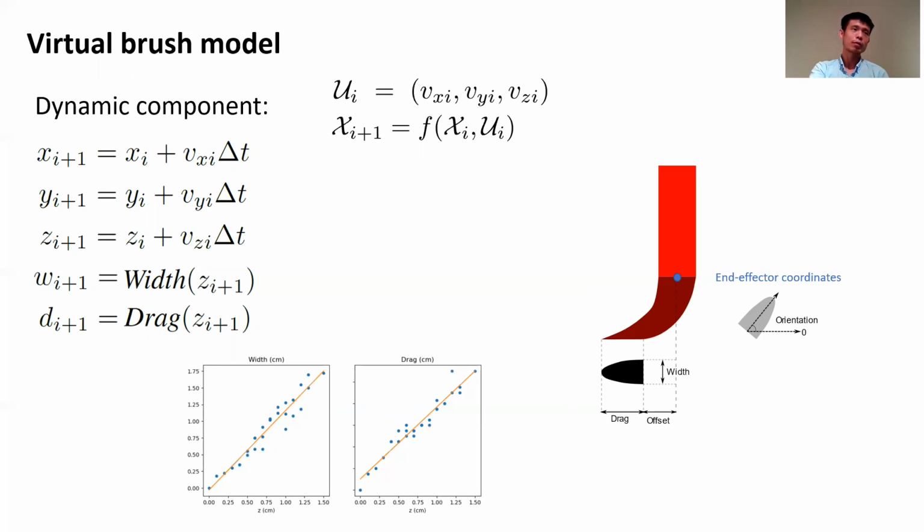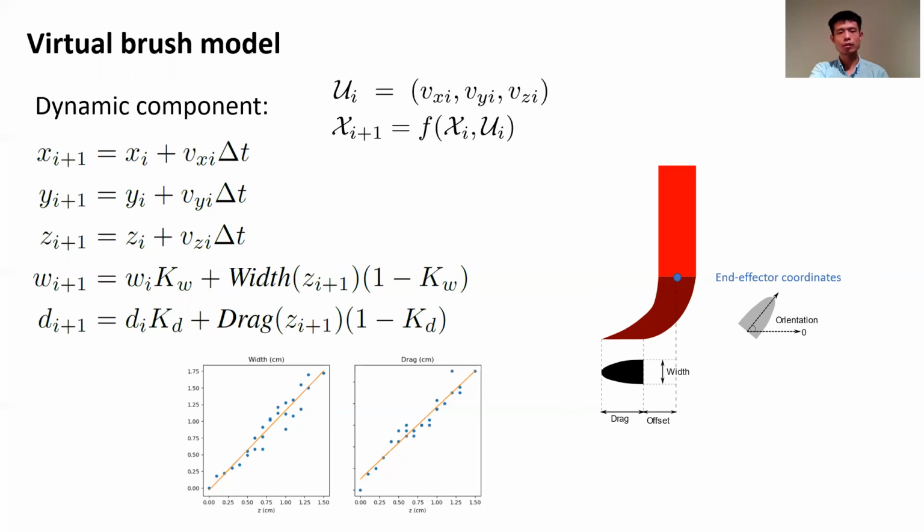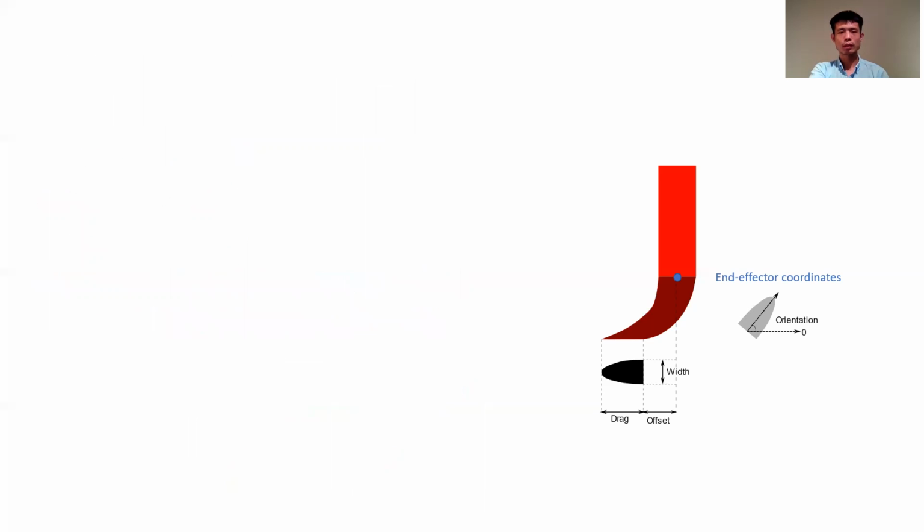However, apart from that, we also found that during the real writing process, the updating of the width and drag parameters is pretty smooth. And so further, we also introduce an inertial factor to the updating formulas to make our virtual brush model behave more similarly to the real writing brushes.